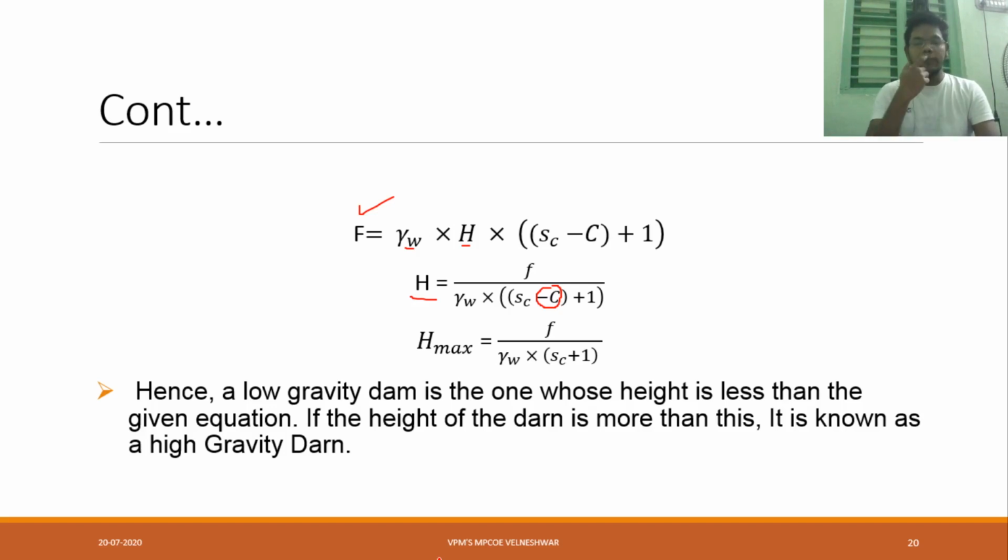Once again, if H max is less than H, where H is the height you are providing, then we can say low gravity dam. If H max is greater than your value, then we can say it is a high gravity dam.